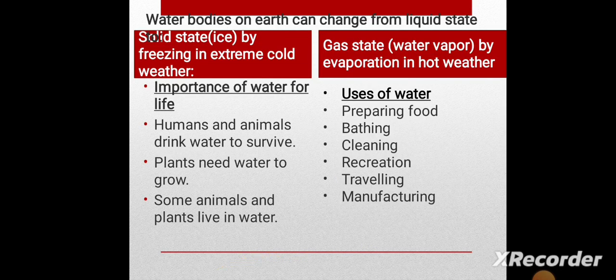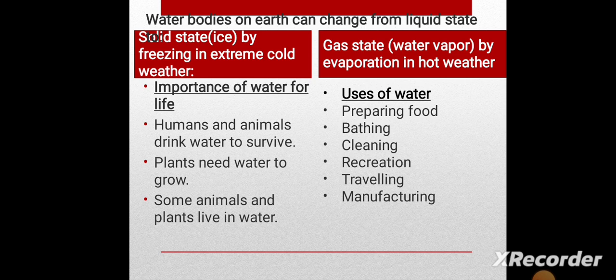The water bodies on Earth can be in a liquid state, and it can be changed from liquid to solid. How? By freezing in extreme cold weather. Or it will be changed from liquid to gas as water vapor by evaporation in the hot weather.